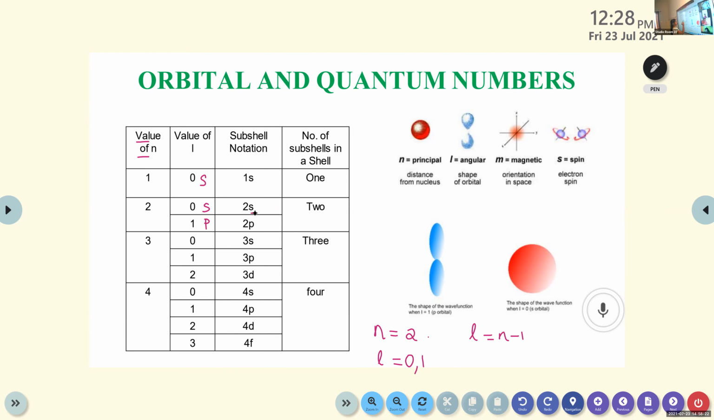The next one is the same shell, 2, and the subshell is p. So there are 2 subshells in the second shell. Here it is K, L, M and N. So K has only one subshell, that is 1s. Then L has 2 subshells, that is 2s and 2p.